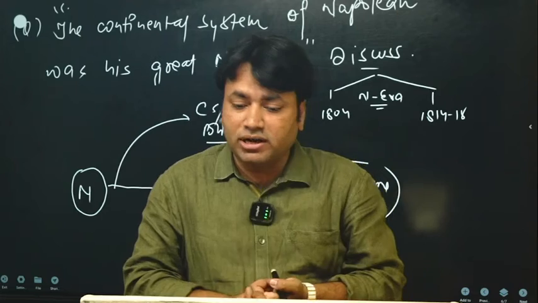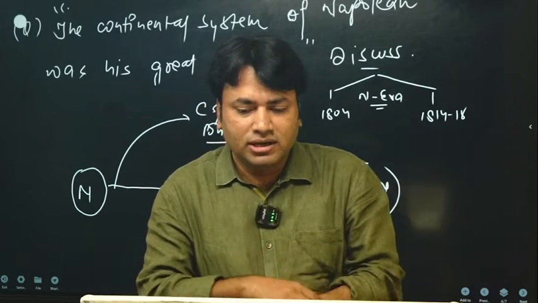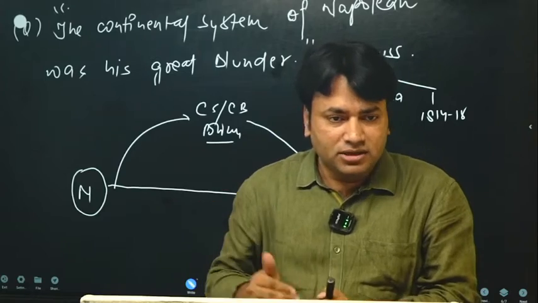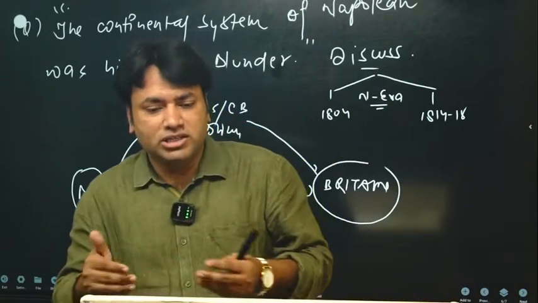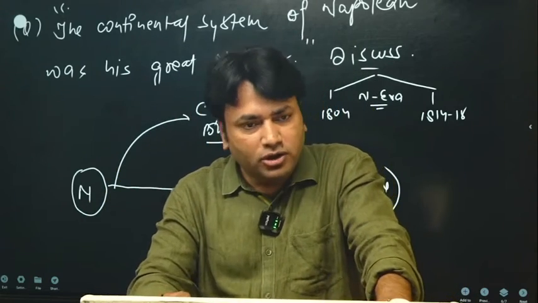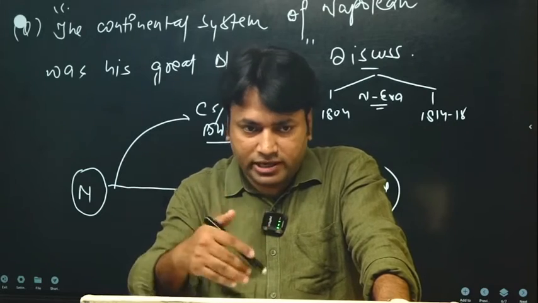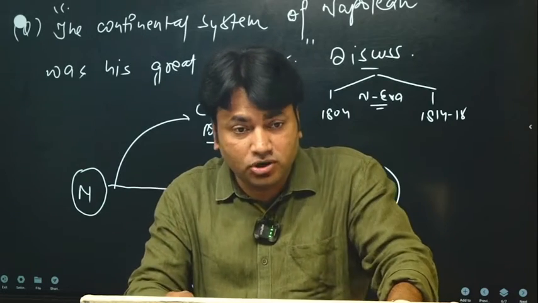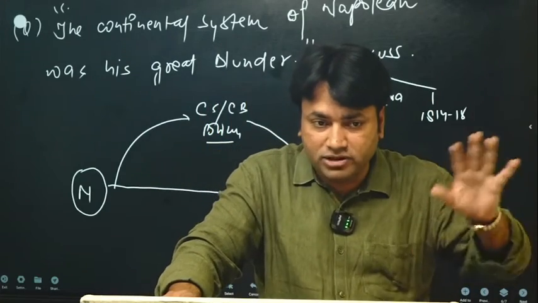Another decree was announced, aimed at stopping smuggling. This was nothing but a moral justification for what Napoleon was doing. Napoleon was saying that he was doing all these things to stop smuggling activities. But what was the main intention? I have discussed it with you earlier.